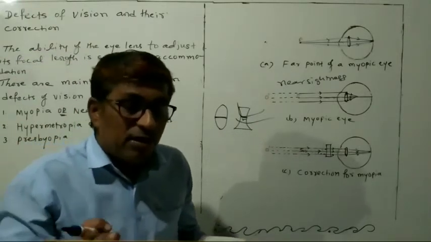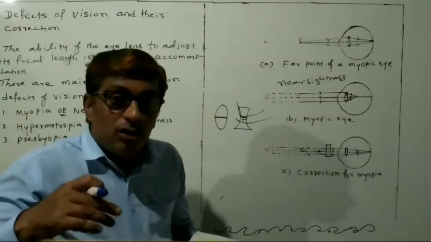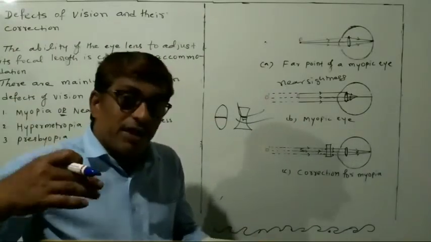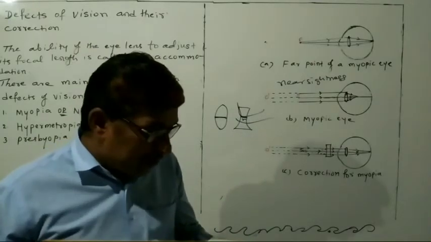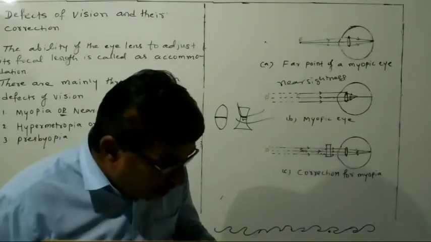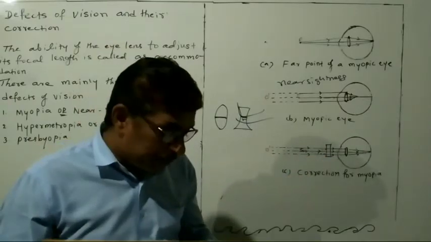Remember, dear students, this you have to remember properly. This defect arises due to the excessive, means very big, curvature of the eye lens, and also elongation of the eyeball. Elongation means the eyeball becomes bigger.